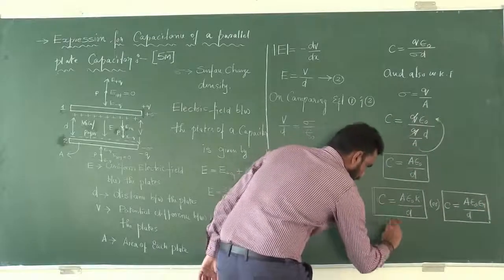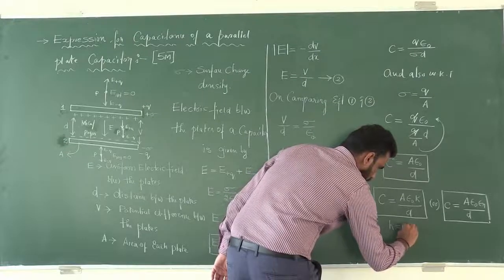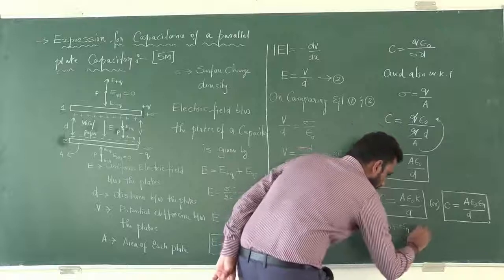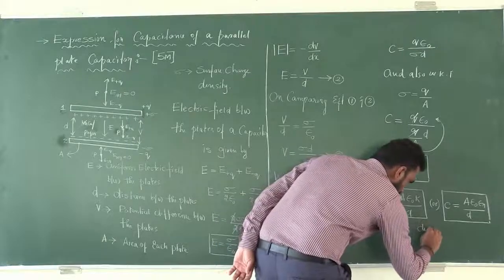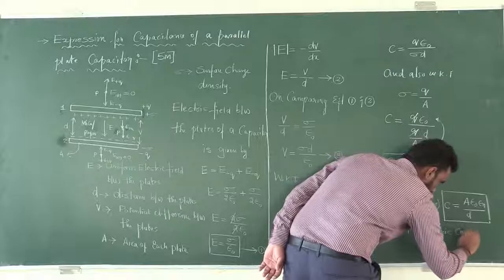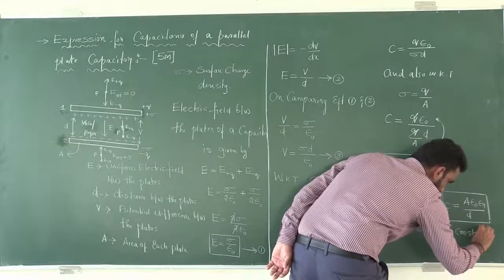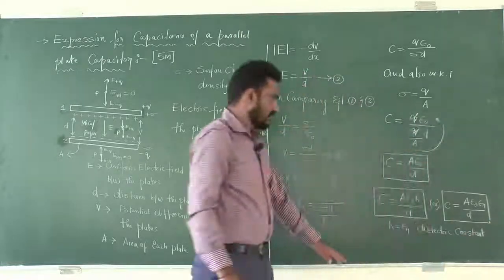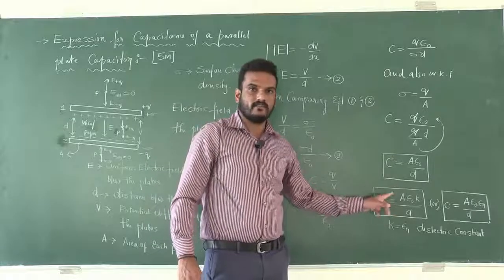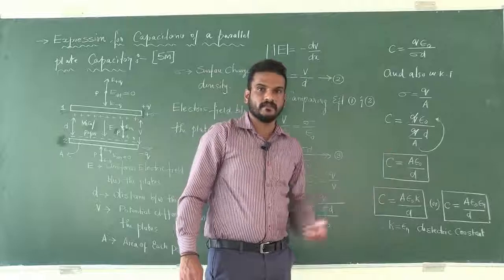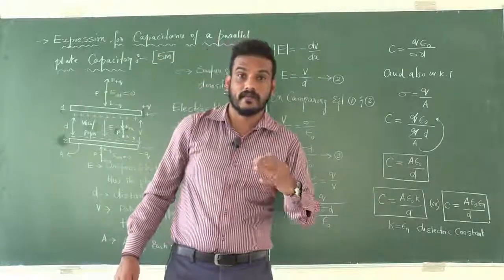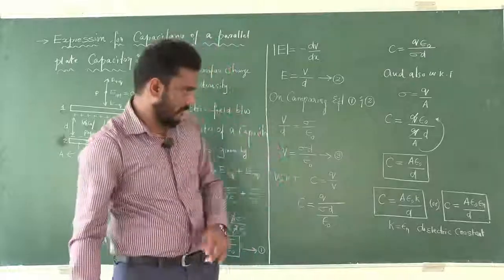Here K is equal to epsilon R, which is nothing but the dielectric constant. So this is the expression for capacitance of a parallel plate capacitor when we introduce some dielectric medium other than air.